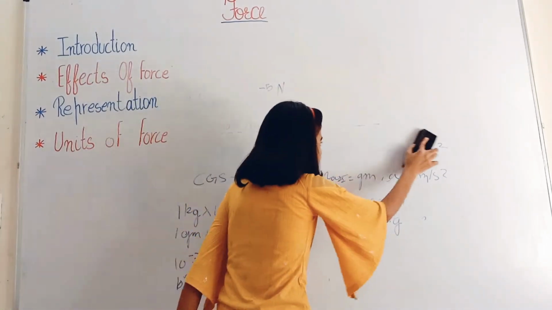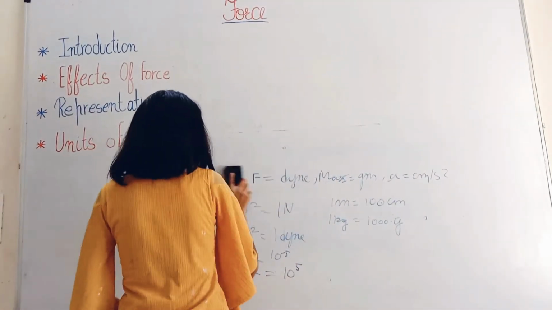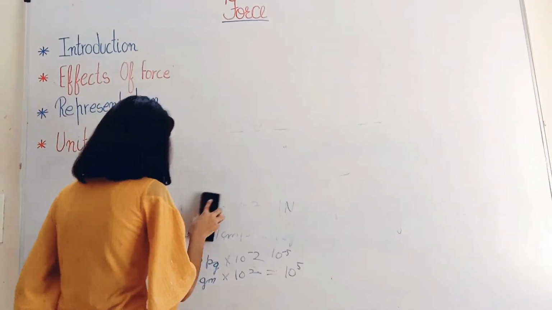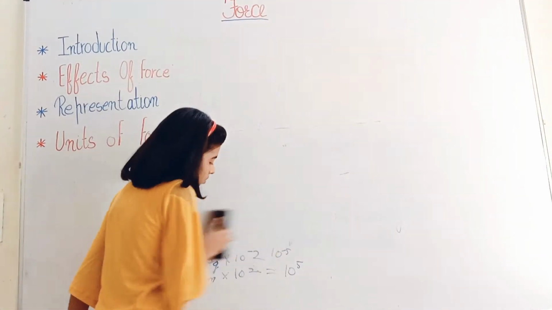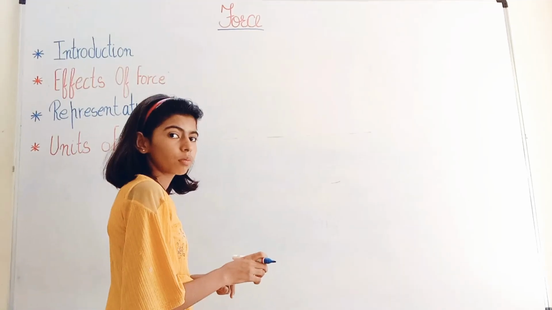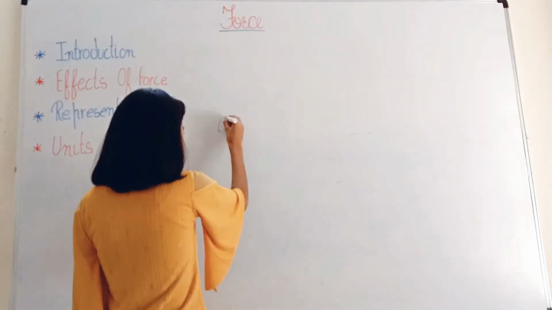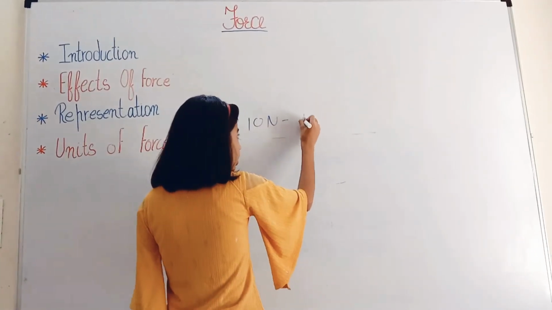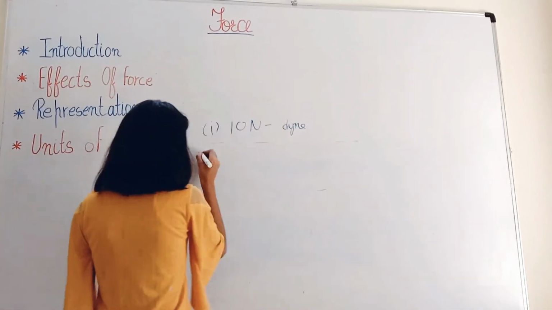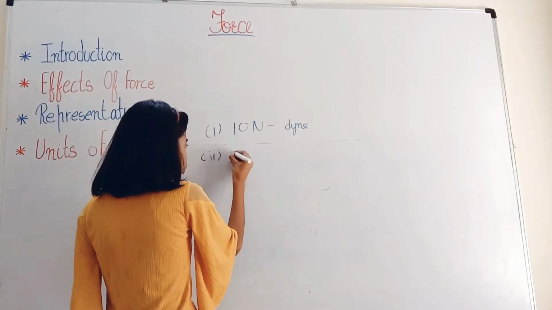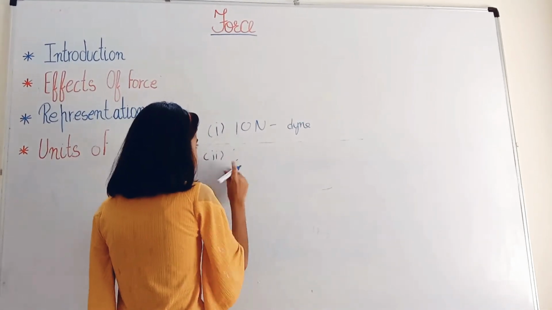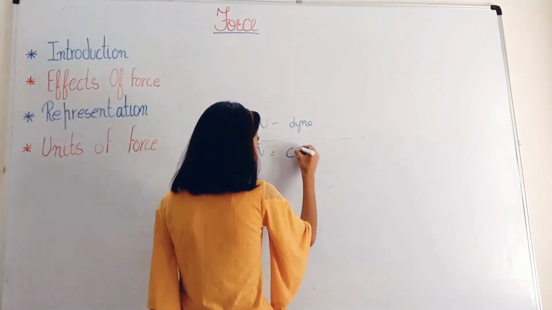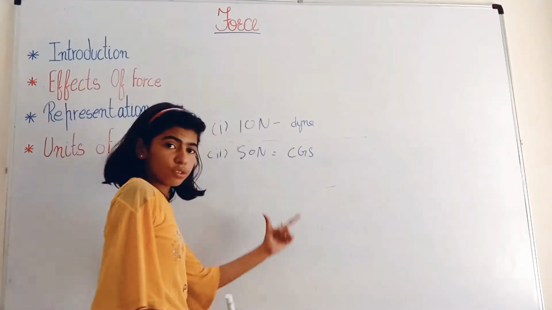So now let us solve some questions. The first is that we have to convert 10 Newton into Dyne, and the second is that we have to convert 50 Newton into CGS unit, which is always a Dyne.